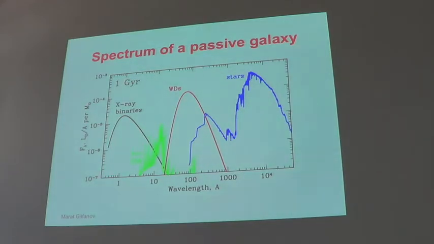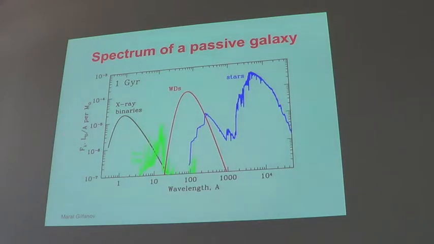And this is now my attempt to plot the overall spectrum of the galaxy. It's a retired passive galaxy, 1 giga-year old. These are stars computed using Bruzual and Charlot code. These are post-AGB stars, which go all the way beyond the helium-2 ionization threshold. These are X-ray binaries. This is gas. As you heard already, there is a lot of dispersion in gas luminosity, so it's closer to the upper envelope of the gas luminosity for a given mass. It's all normalized to solar mass, and these are white dwarfs, which may be a very interesting contributor beyond the helium-2 frequencies.